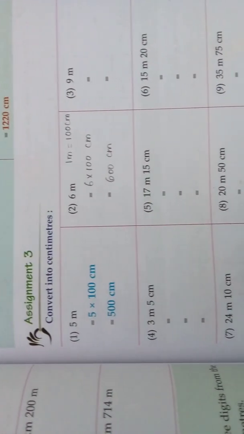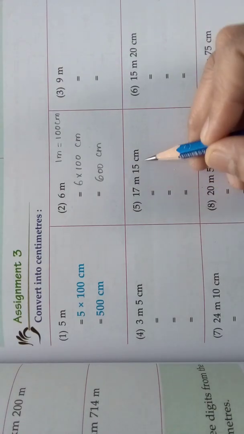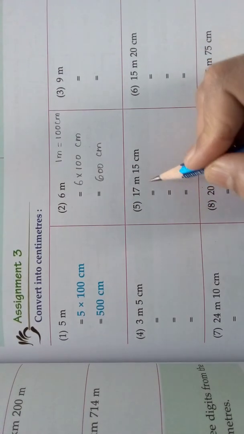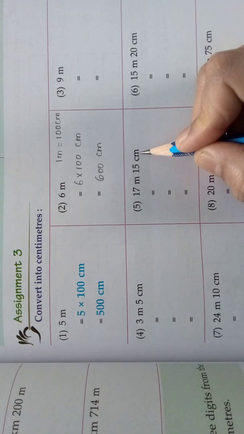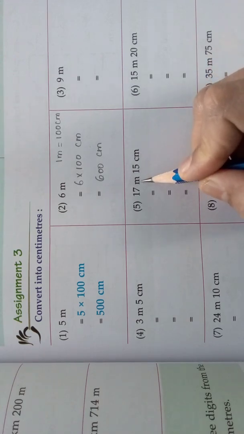Come, we will see the 5th one, 17 meters 15 centimeters. See, this one is in centimeters already, only the meters you should convert into centimeters.